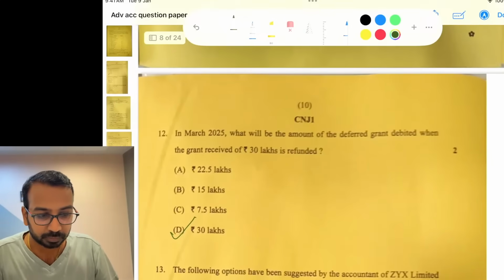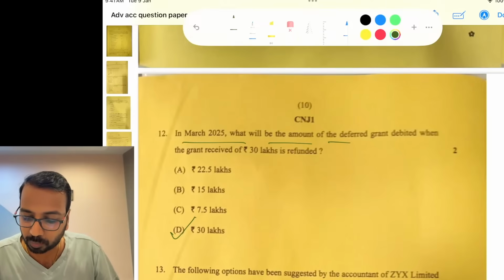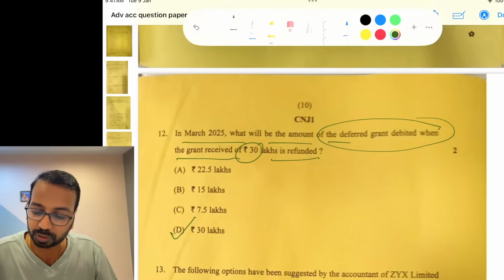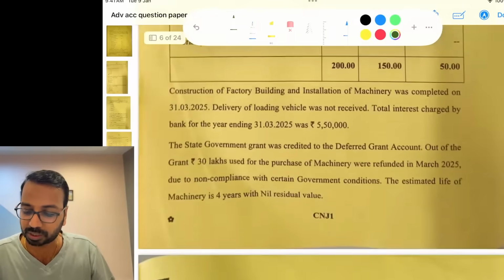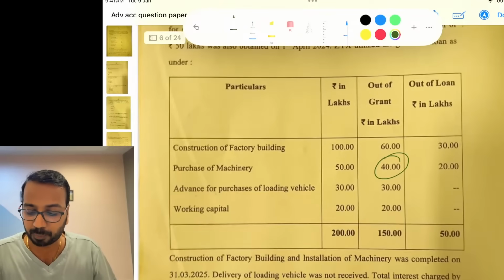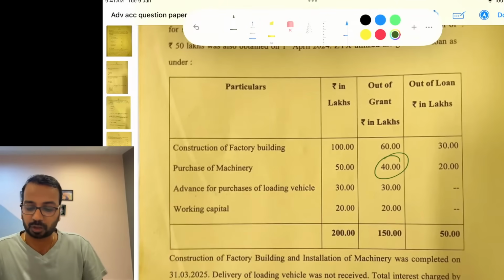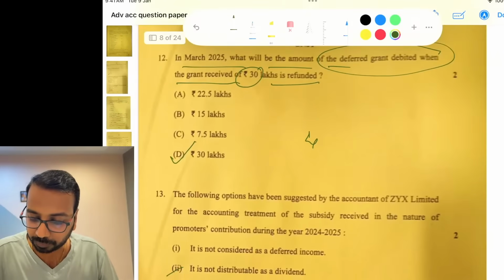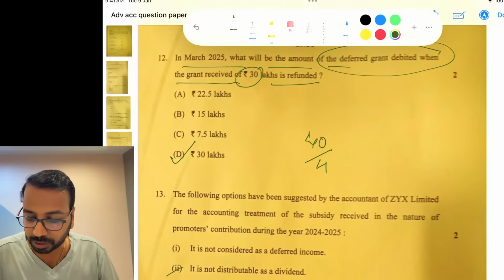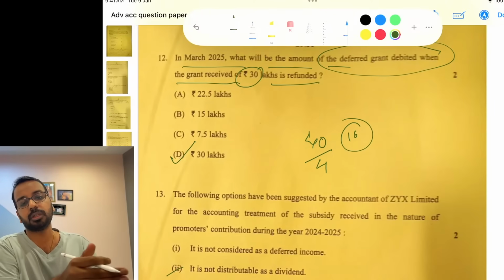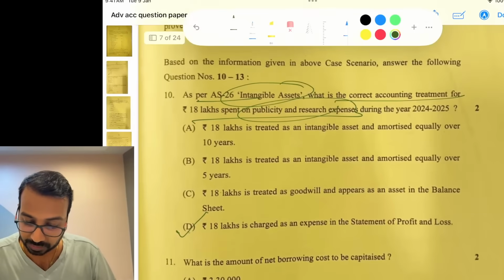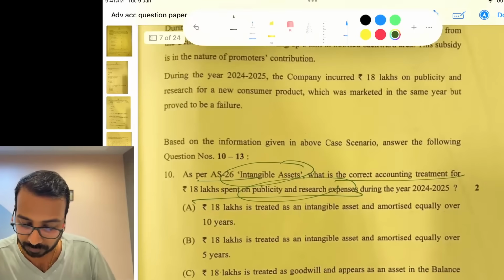Then in March 25, what will be the amount of the deferred grant debited when the grant of 30 lakhs is refunded? Now, if 30 lakhs of grant is refunded, how much is the machinery grant? Machinery grant is 40. Out of that 40, divided by 4 years, 10 you would have transferred to the P&L. Balance is 30. If you refund 30, that is what they have said, right? The amount refunded is 30.